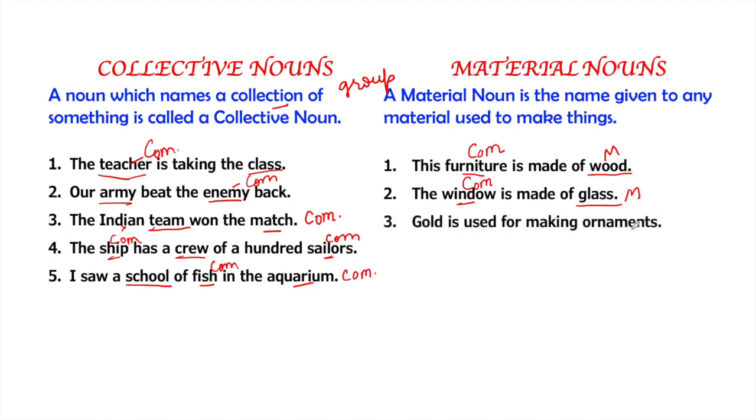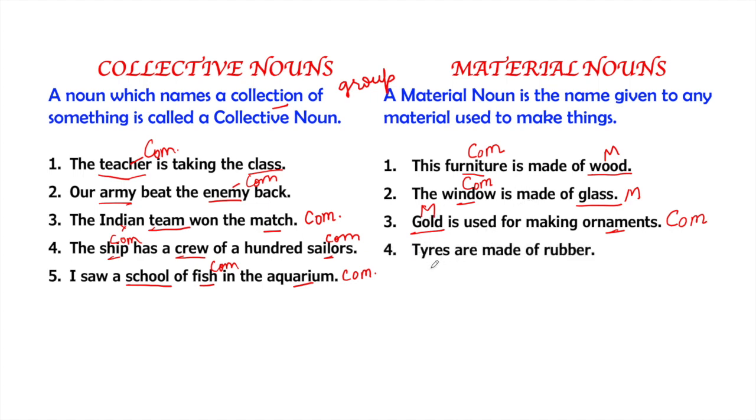Gold is used for making ornaments. Ornaments means jewelry, which is commonly found. It's a common noun, but it's made of gold. Gold is the substance that is used to make ornaments. So gold will be a material noun. Although we can find gold anywhere, although gold can be of any type, it comes in the category of material because it's a substance which is used to make other things.